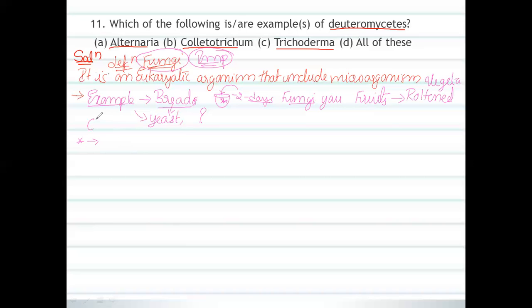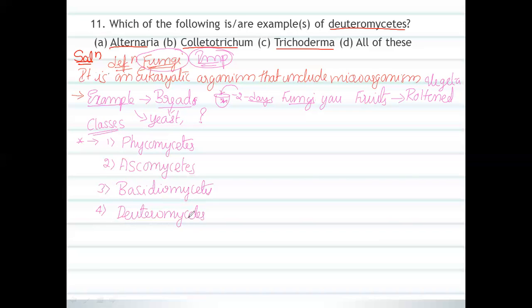There are different classes: the first one is Phycomycetes, the second one is Ascomycetes, the third one is Basidiomycetes, and the fourth one is Deuteromycetes. So these are the four classes in fungi.